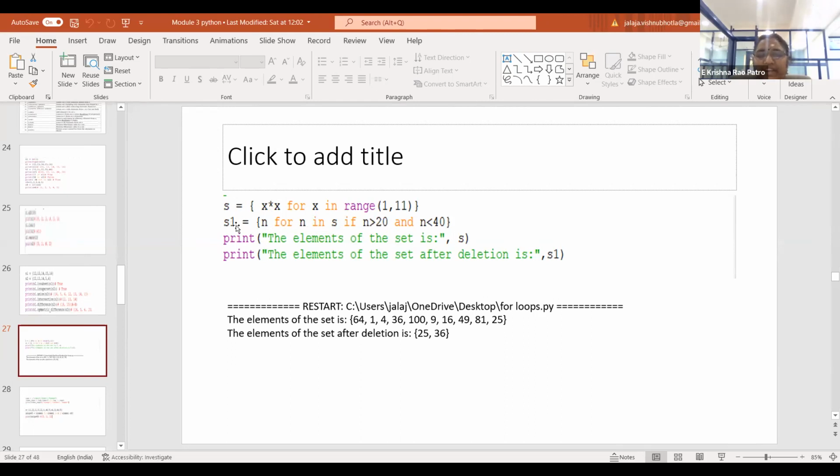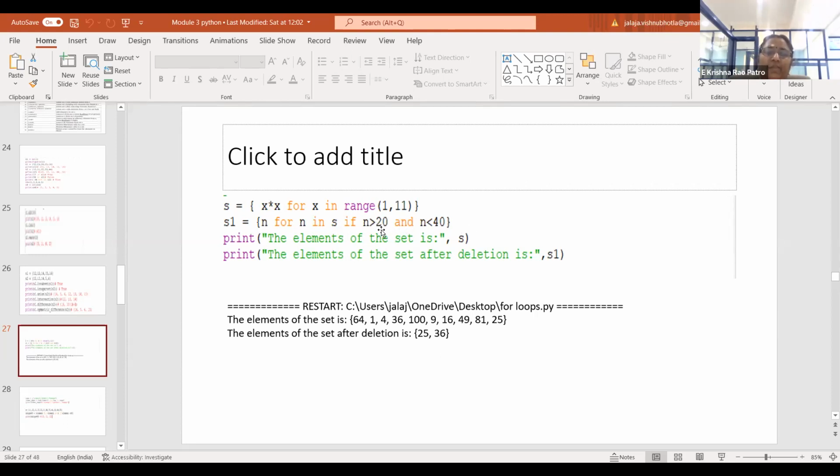So I have created a new set S1 here. Please observe, I am taking the input from each and every element of the set, and for each element I compare whether it fits between the range of 20 and 40.